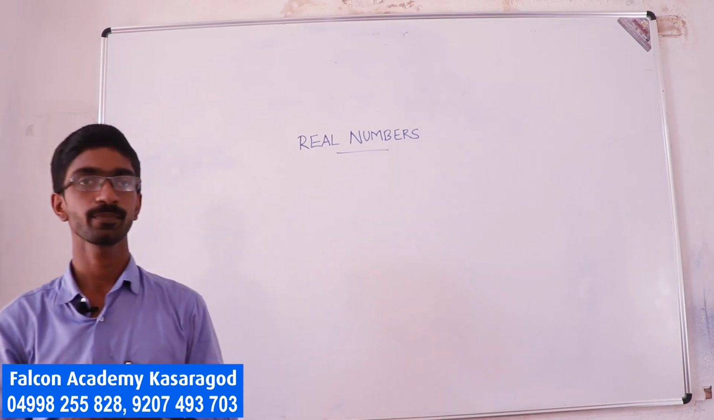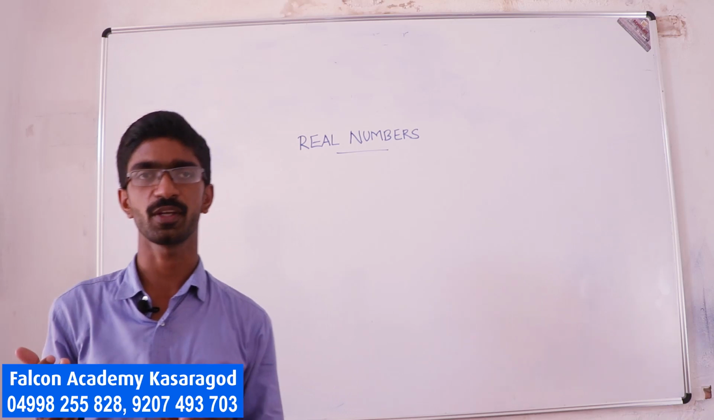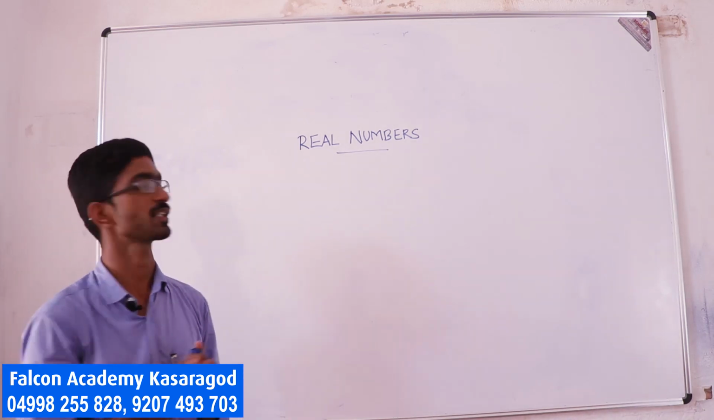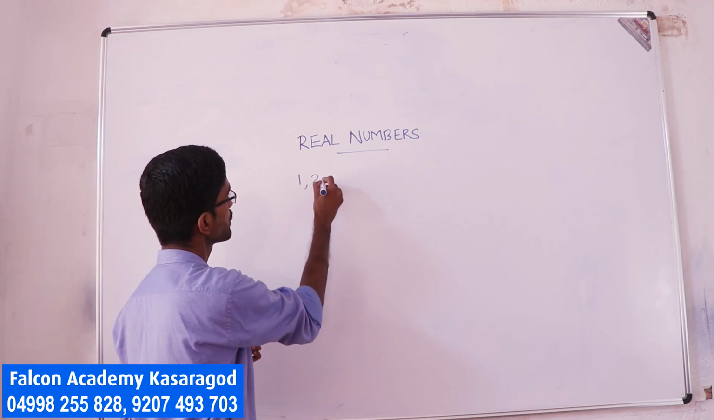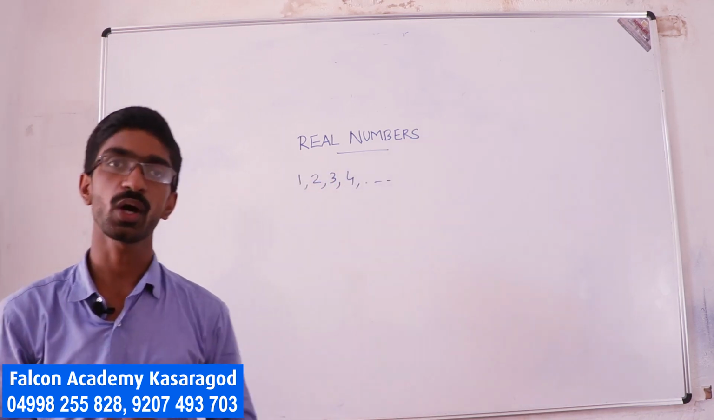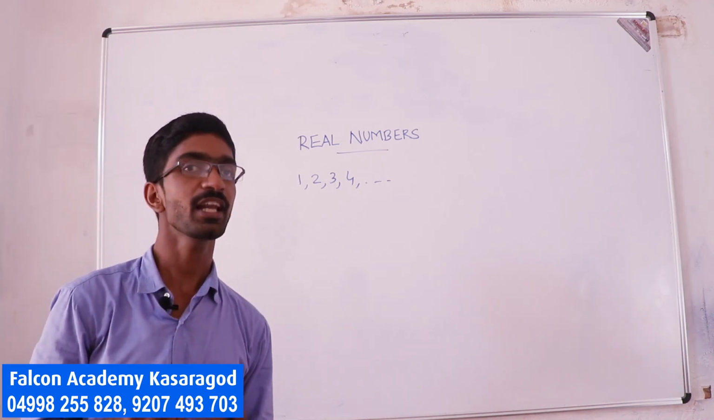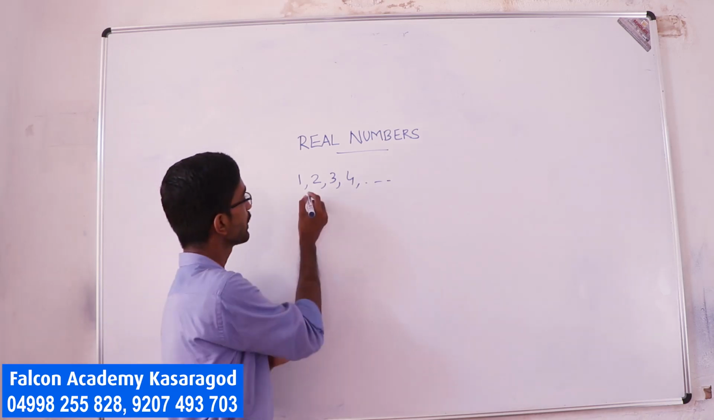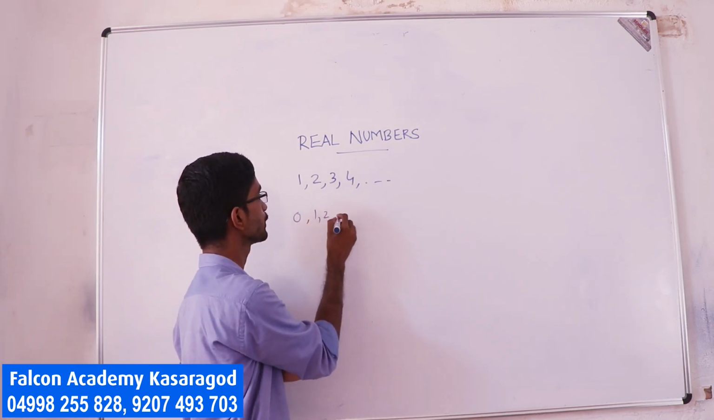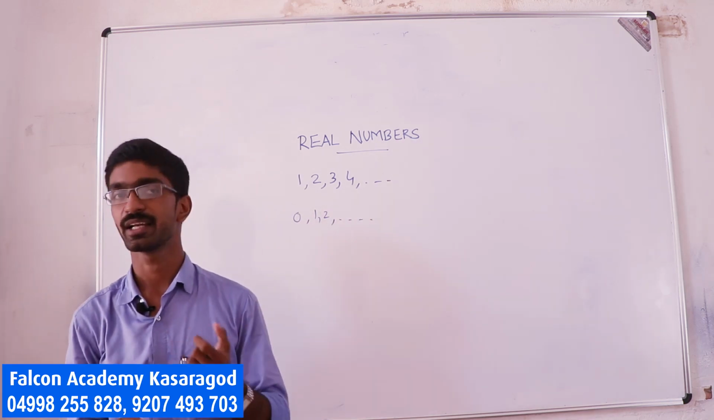Before that, we have studied many number systems. What are the numbers we know? Normally, the natural numbers or counting numbers: 1, 2, 3, 4, etc. This collection is called counting numbers or natural numbers. Now, if I include 0 with this, 0, 1, 2, etc., this collection is called the collection of whole numbers.